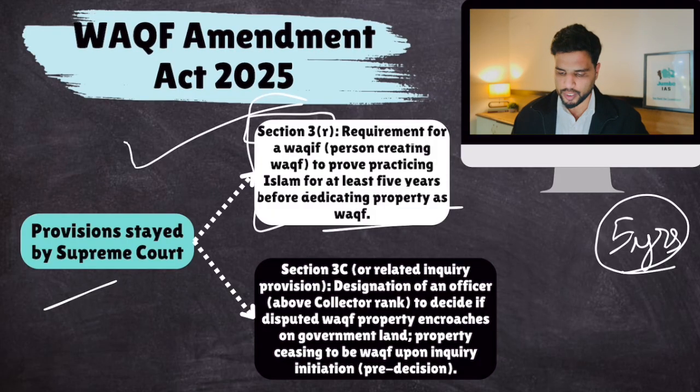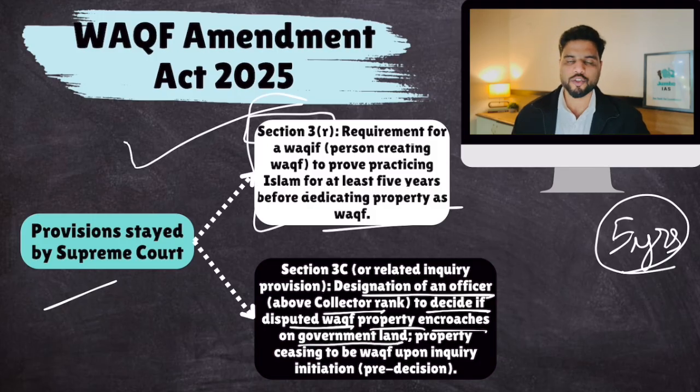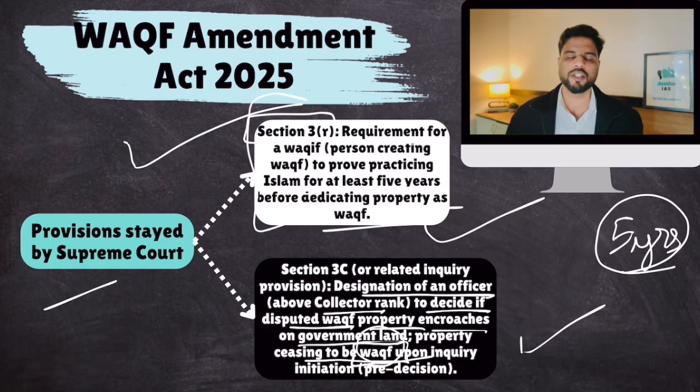Then the other provision was the designation of an officer above collector rank to decide if a disputed waqf property encroaches on government land. As soon as he initiates the inquiry to check whether this disputed waqf property is on government land, even before his decision, that property would cease to be waqf property. So if he initiates the inquiry, and let's suppose after 2 years he finds out that it is not on government land, for those 2 years it would cease to be a waqf property. Now this is bad. So for these 2 provisions, the court gave its stay orders.